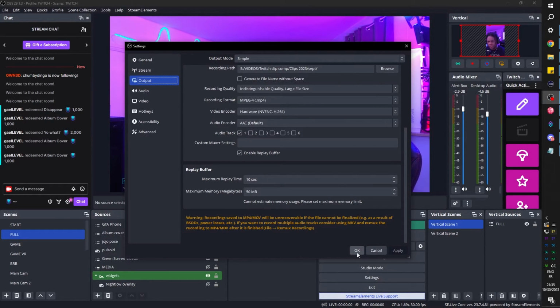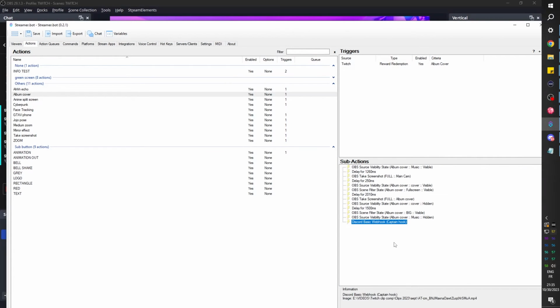So people can trigger the effect and then record a video of you reacting to the effect, maybe a little bit after, right? And you can set all that up with just one channel point reward. And then you can create videos, right? Videos that can maybe go on your TikTok or something like that. I believe Nutty had made something that automatically posts on TikTok. You can do all that, but I didn't stop there.